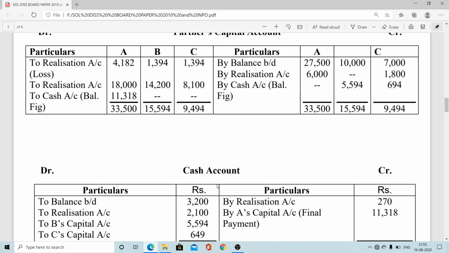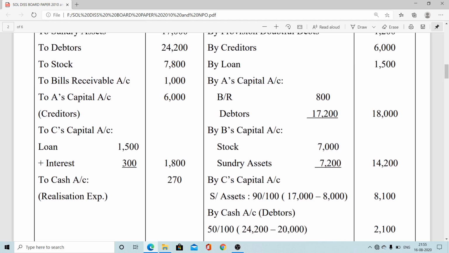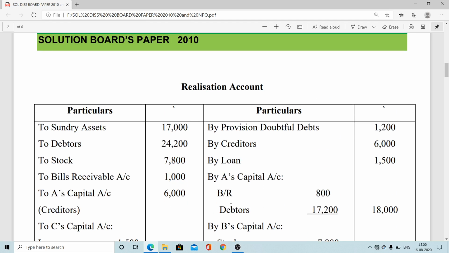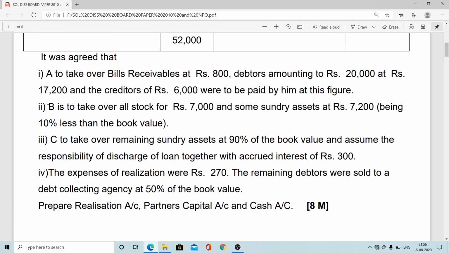So ultimately if you can prepare this main ledger, that is the realization ledger, the remaining two ledgers will not be difficult to prepare, but there you have to take the information carefully, like this one: debtors amounting to rupees 20,000, that is book value, and there is an agreed value, remaining debtors calculation. Here also we have to use the unitary method to calculate the book value. Here the takeover value, the market value, is provided. Otherwise we cannot calculate the remaining sundry asset. So the way I explained, that way you have to remember.